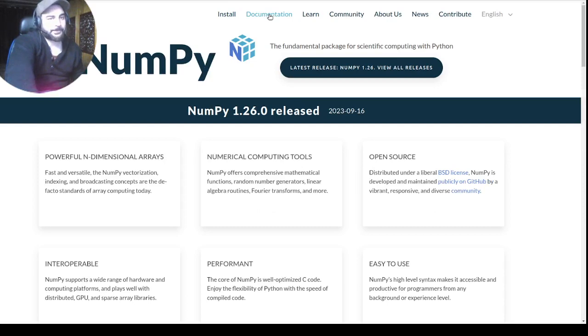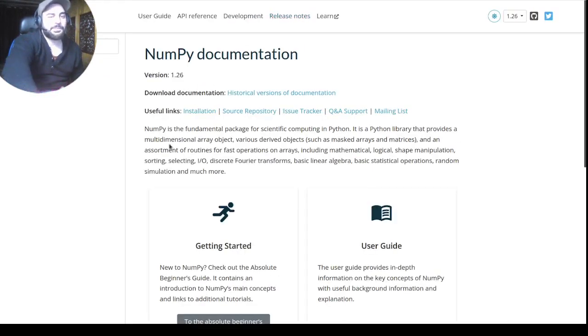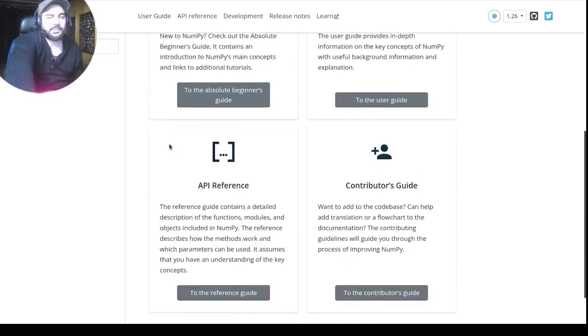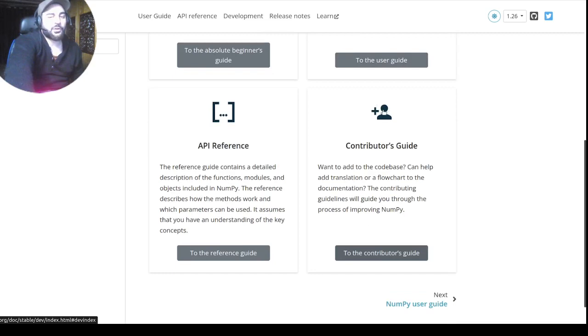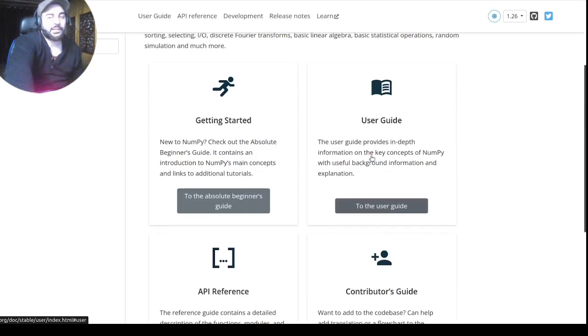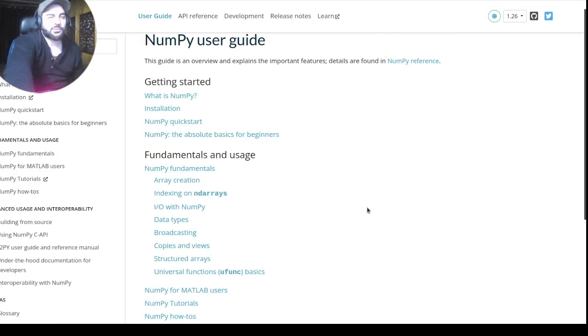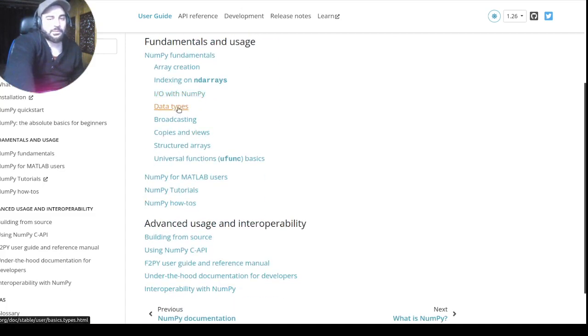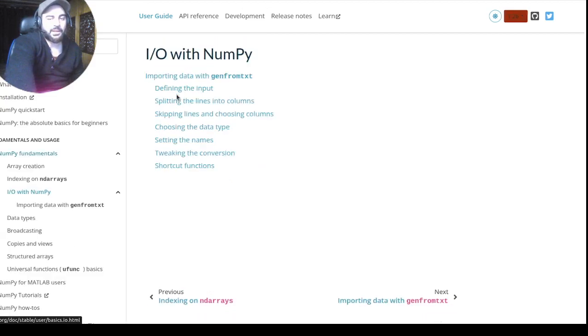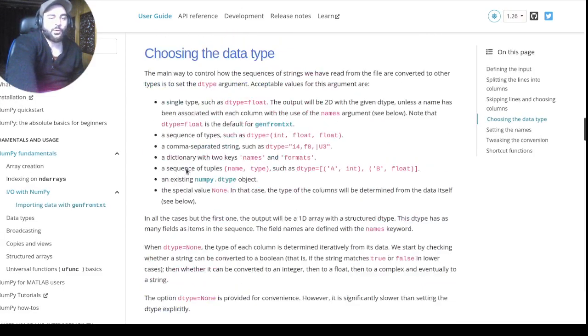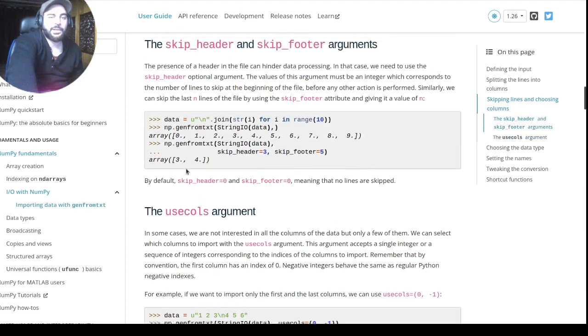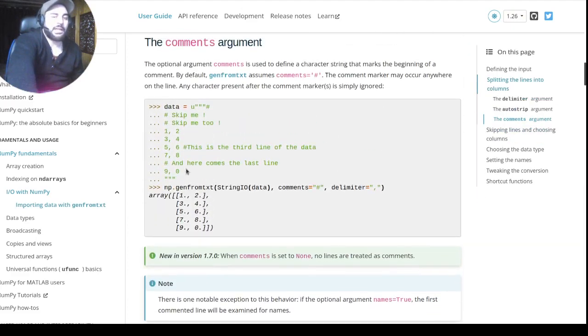These people have created it. Here they have a user guide. If you are just getting started, you can get started, and then they have the user guide. If you want to understand more and contribute to the library, you can write it here. I, for example, want the user guide. What are the functions in there? Let's suppose IO with NumPy and choosing a data type, something like this. You can see there are code snippets, there are functions, and they explain how these functions work. And they have examples as well.